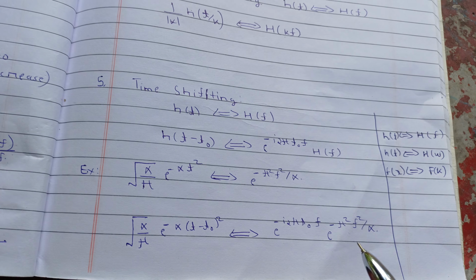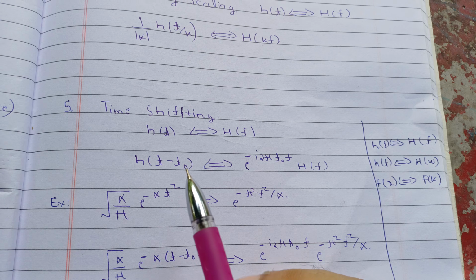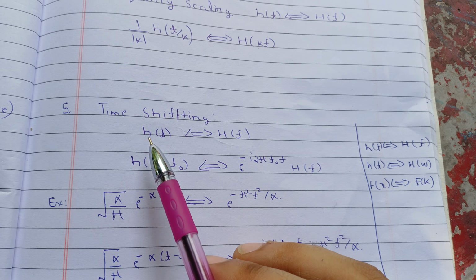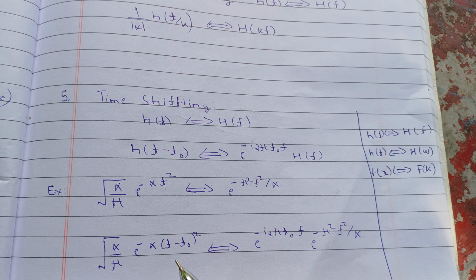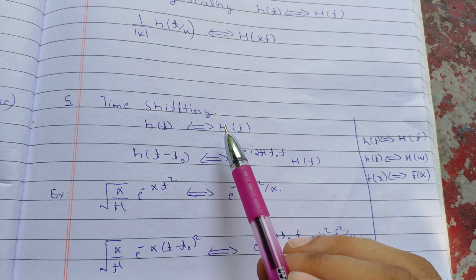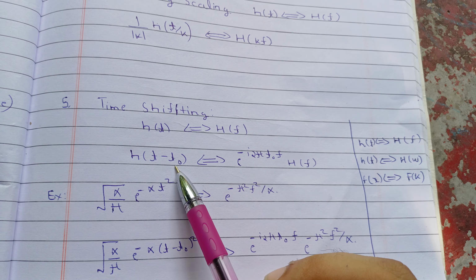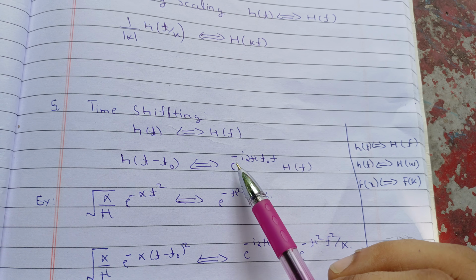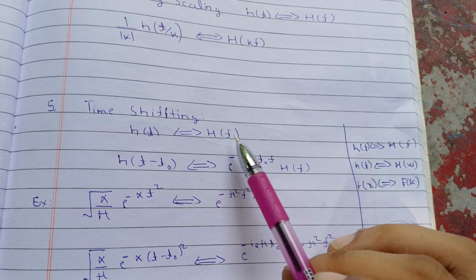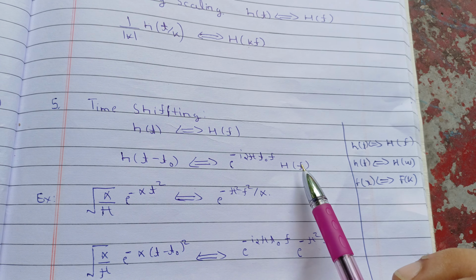Now there is time shifting. So what is the meaning of time shifting? If you already know that the Fourier transform of s(t) is h(f), and you need to find this value at some t naught, so it is s(t minus t naught). This is a shift of time, so this will be given by exponential of minus i 2 pi t naught f times the initial h(f). So you must remember this result.